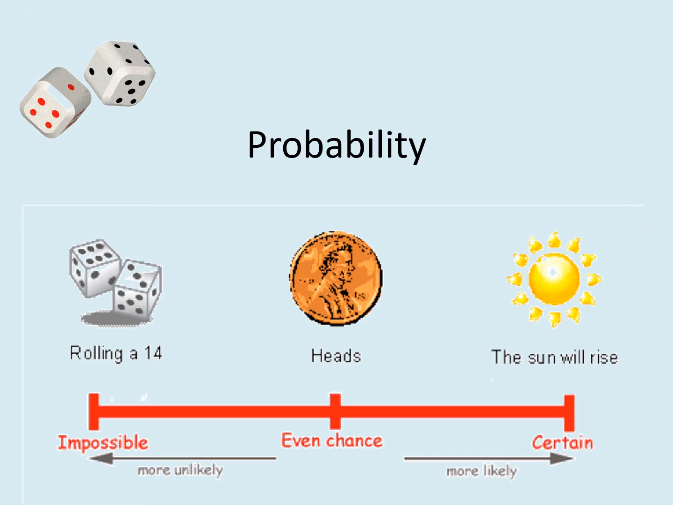Then the coin. If you toss a coin, what is the chance of getting heads? The result will be head or tail. Do we have any third option? No. So that is an even chance, 50-50, in other terms, half. The third one is the sun will rise. Is it certain? Yes, 100% certain. Every day the sun rises in the east.